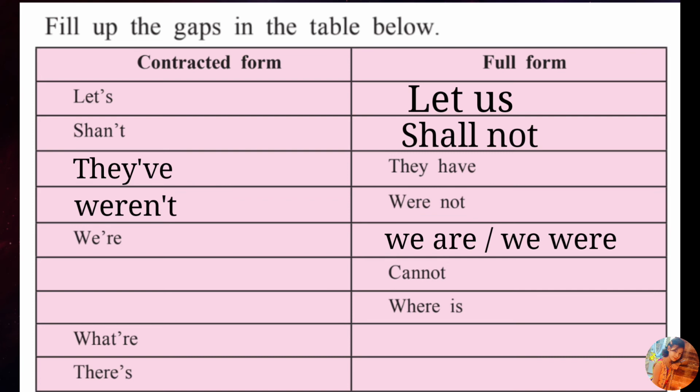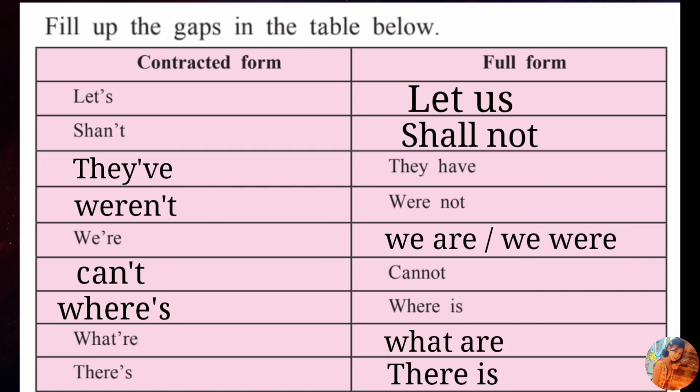Our sixth word is cannot. In contracted form, it becomes can't. Our seventh word is where is. In contracted form, it becomes where's. Our eighth word is what're. In full form, it becomes what are. Our ninth word is there's. In full form, it becomes there is.